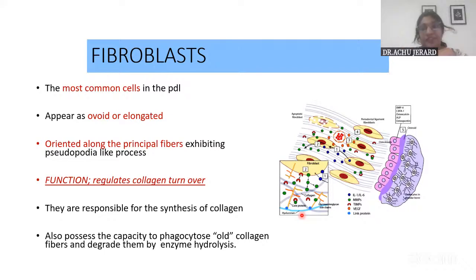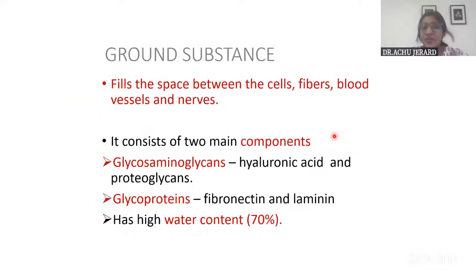What is their function? You can write that these are the most common cells in the periodontal ligament, which are ovoid and elongated, and they are oriented along the principal fibers of the periodontal ligament. The function is that they are responsible for the formation of collagen, as well as they phagocytose old collagen fibers. So their function is regulation of collagen turnover. And finally, coming on to the ground substance, which fills up the space between the fibers and the cells, the main components are glycosaminoglycans and proteoglycans.